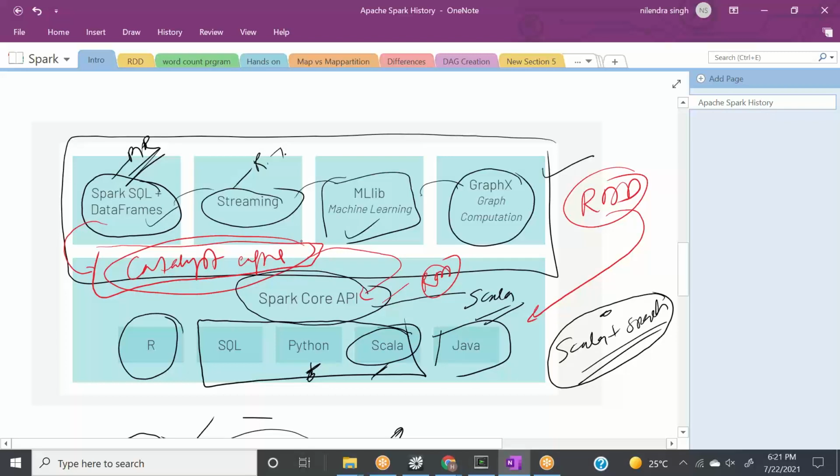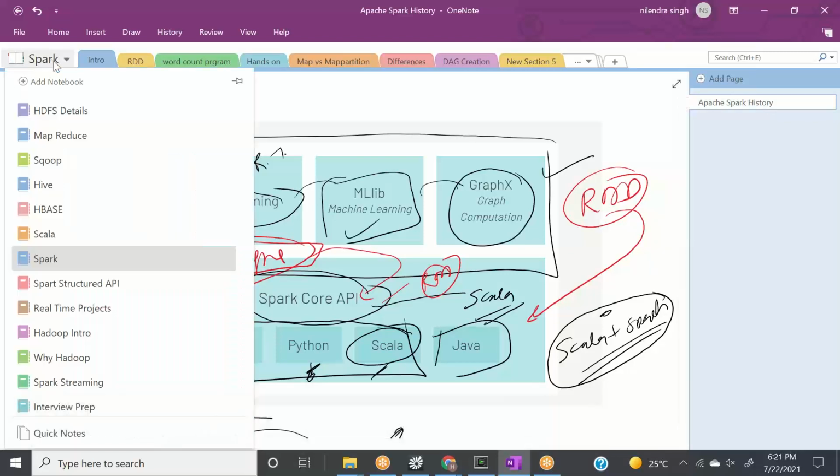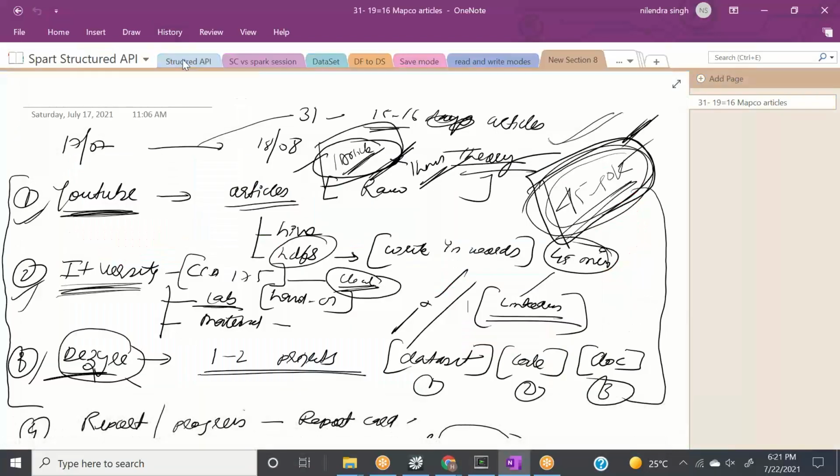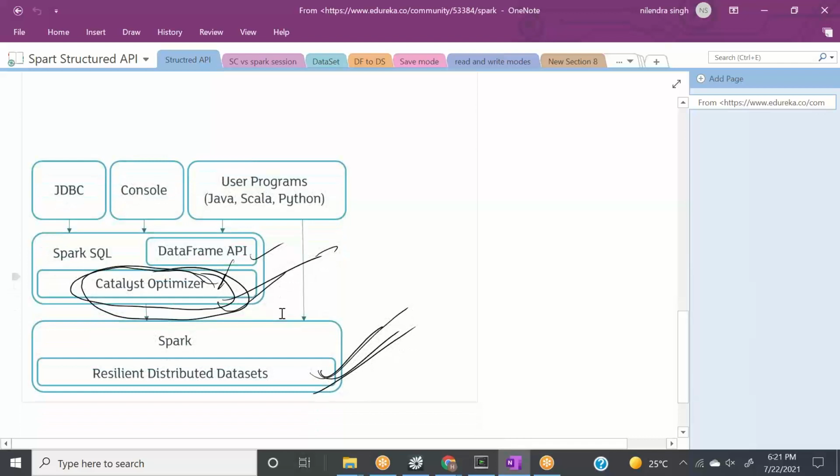So now the question arises, can we do something so that we can again use this Catalyst engine, or use all the benefits that Spark SQL, data frames or datasets give us? But when we talk about Spark streaming, we don't have that in the picture. With the structured API, this diagram is more explanatory.